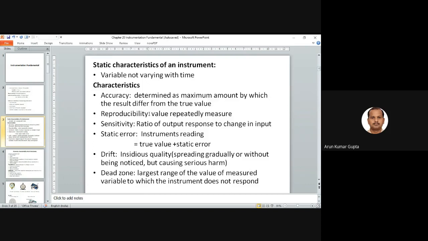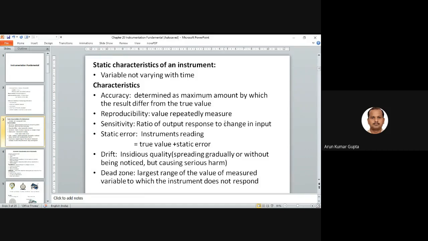For example, let's say you are measuring your blood pressure with a BP machine. If the instrument reports different values each time, one time showing maybe 80, 100, and another time showing 90, 190, 120, then this instrument is not good. Reporting any value is not good. It should reproduce the value, so that the value is measured repeatedly.